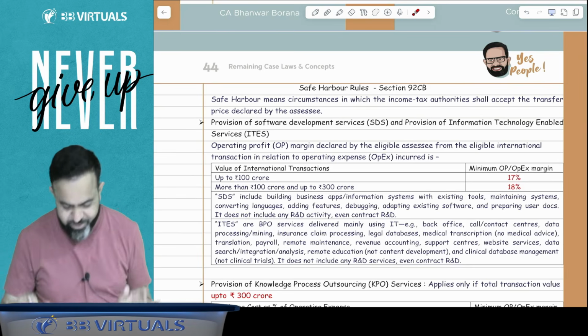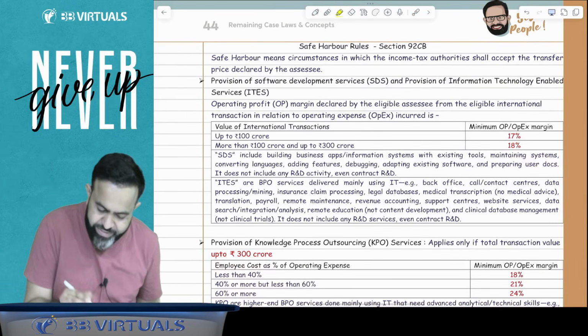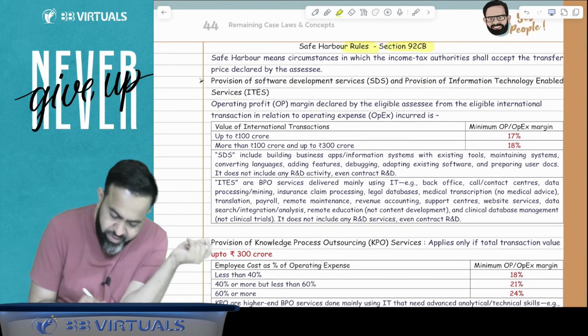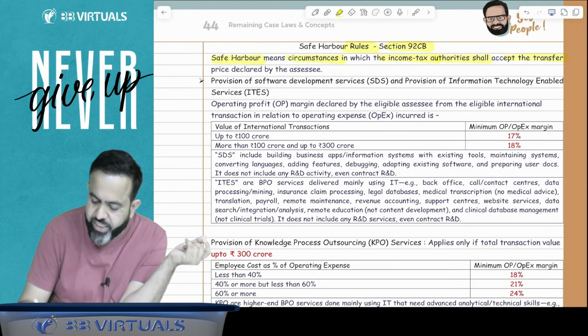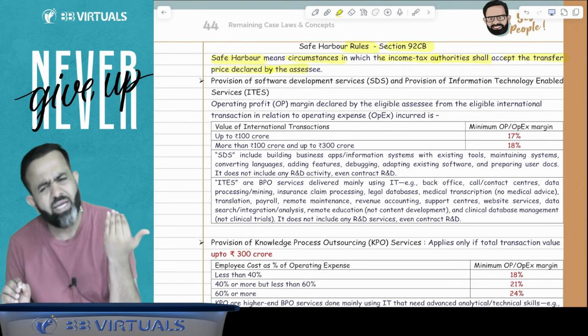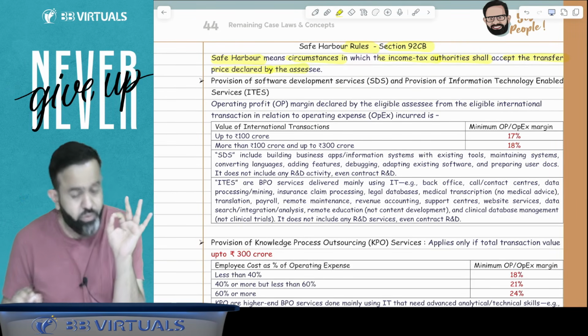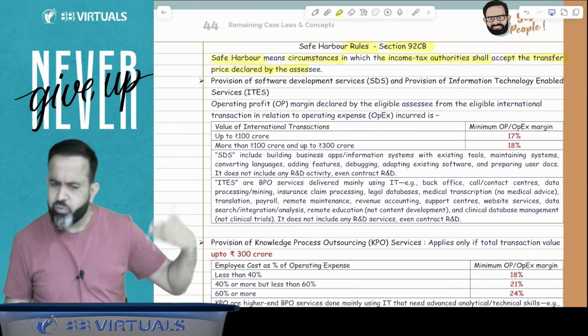So what are the safe harbors? All people pay attention. Safe harbor rules. Here there is section 92CB. This section says that safe harbor means circumstances in which the income tax authority shall accept the transfer pricing declared by the assessee. So whatever your transfer pricing, they will accept it. There are certain industries, it is not applicable for every industry. This is applicable for certain industries.